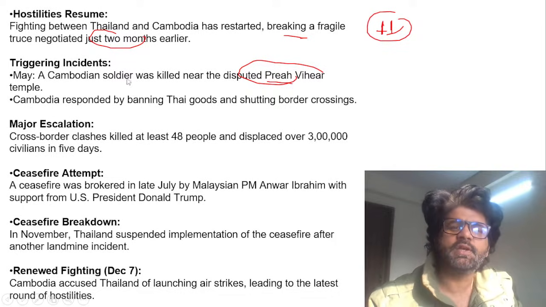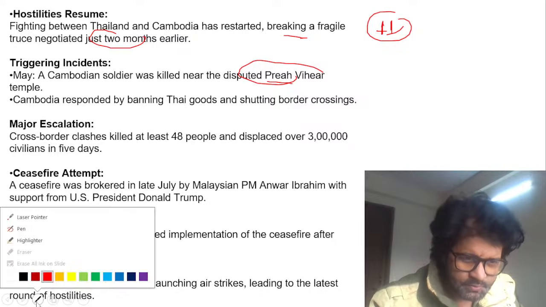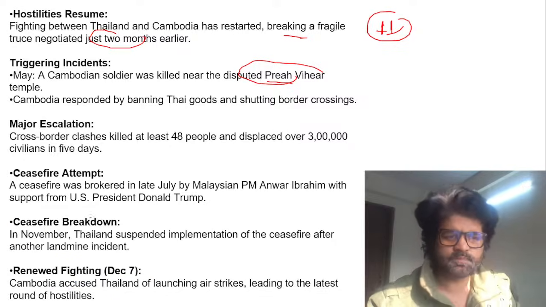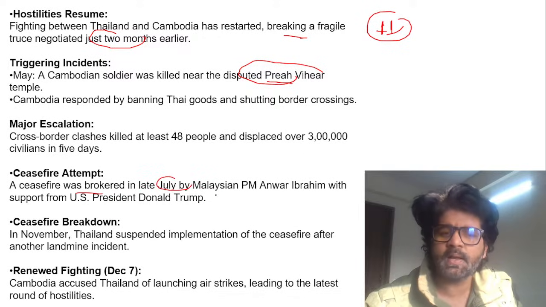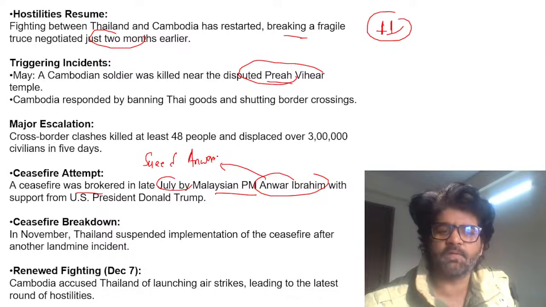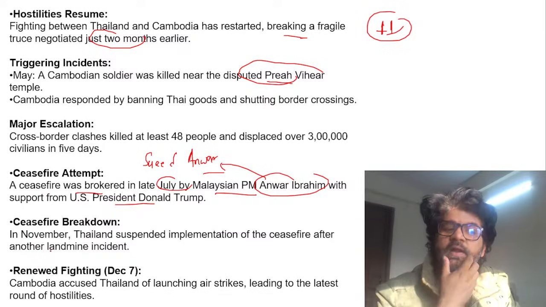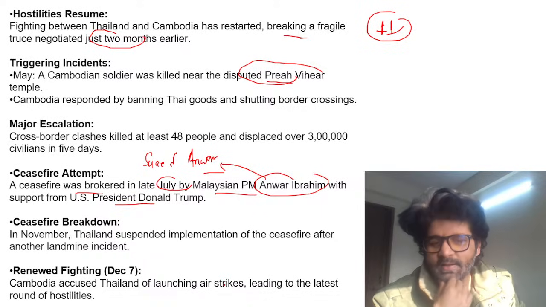So again, there is a quid pro quo thing going on. Cambodia is doing something, Thailand is reciprocating it, and all those stuff. The ceasefire was brokered in July by Malaysian PM Anwar Ibrahim. Saeed Anwar, he's the brother of Pakistani cricketer Saeed Anwar. No, that's a lie, big fat lie. And with support from the US President, again, you can see it has broken down. Thailand has suspended implementation of the ceasefire, a landmine incident happened, airstrikes are happening.